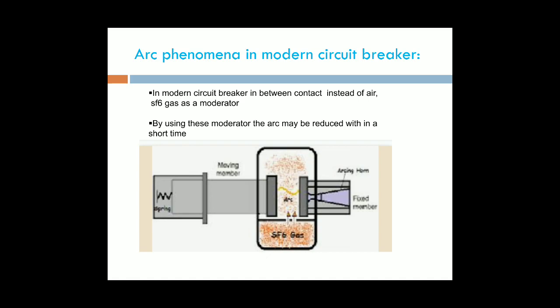Due to the properties of this SF6 gas, the arcing time will be reduced. For that reason, nowadays we are using SF6 circuit breakers. The moving and fixed contacts are to be totally immersed in the SF6 gas. Due to the properties of this SF6 gas, the arc may be reduced within a short period. For that reason, nowadays we are using SF6 gas.